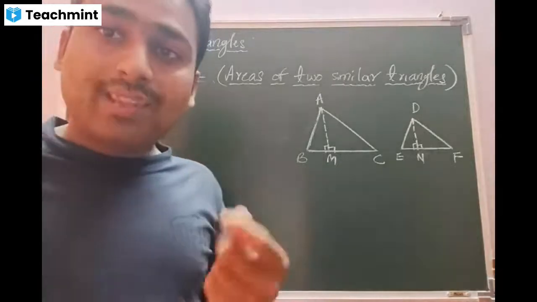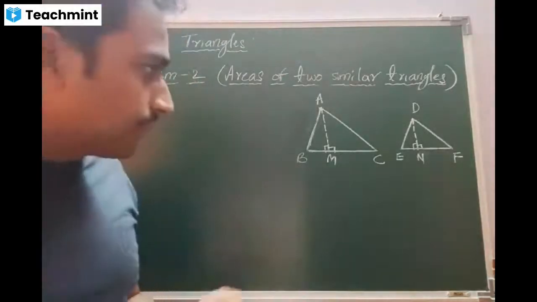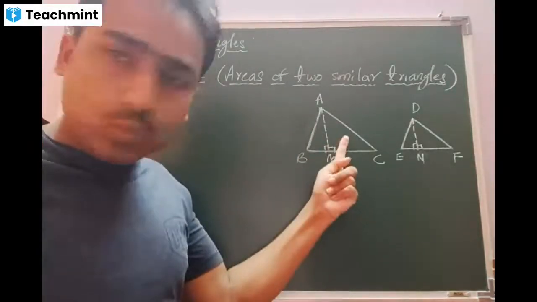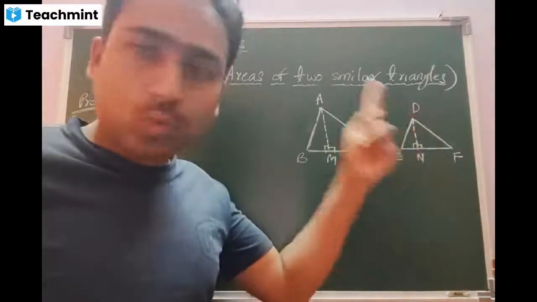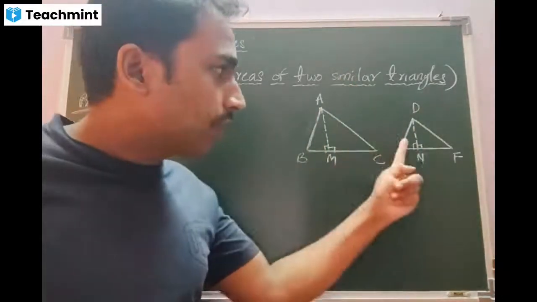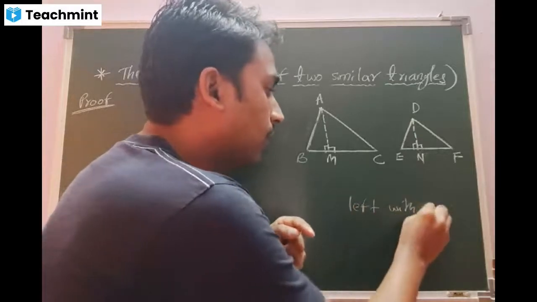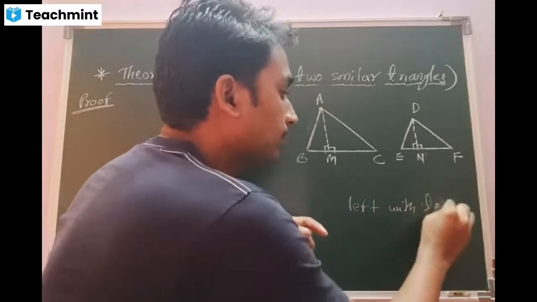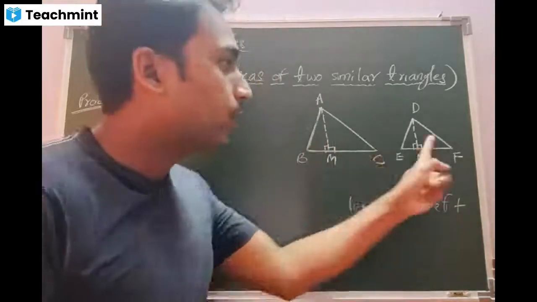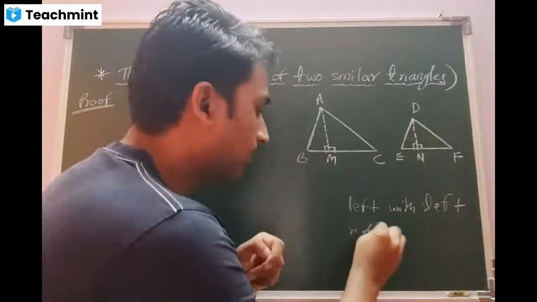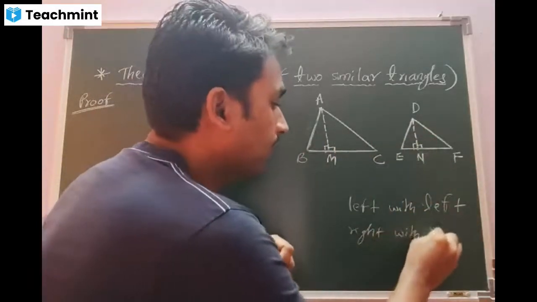Beta, look at the availability. In the bigger, there are two. In the smaller, there are two. Left with left, that is one option. Then right with right, that is one more option. Is that clear?